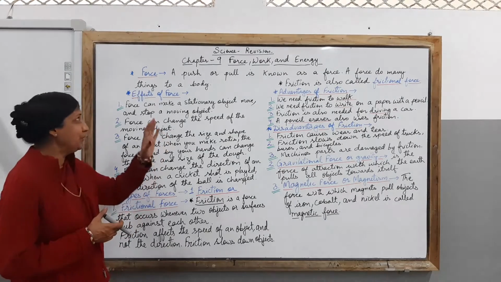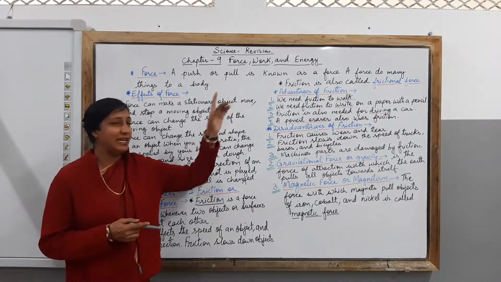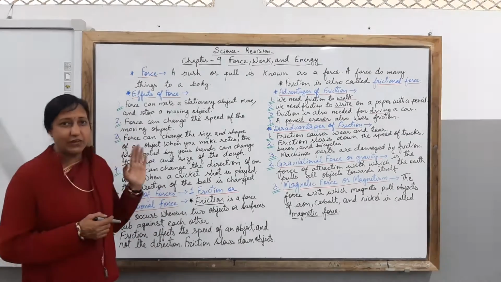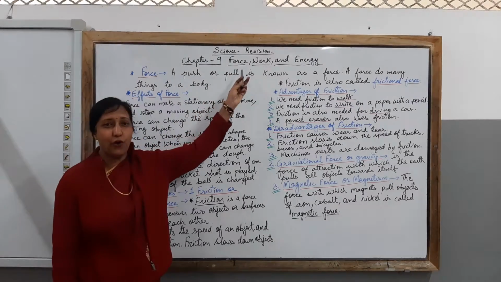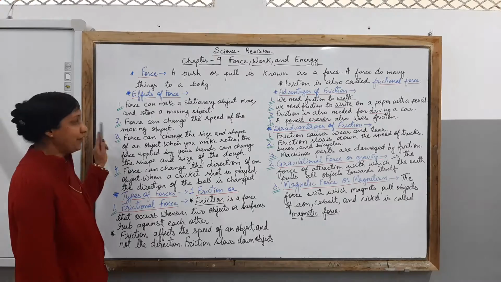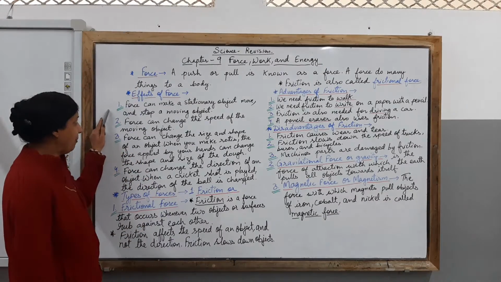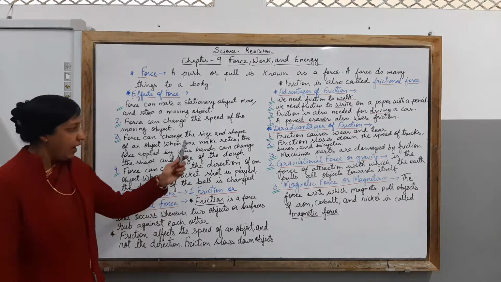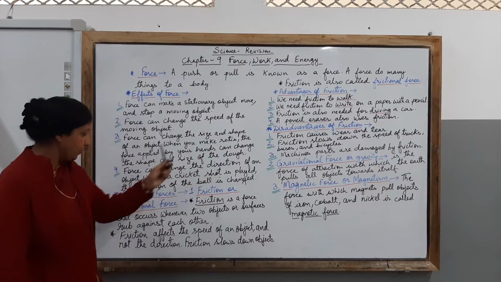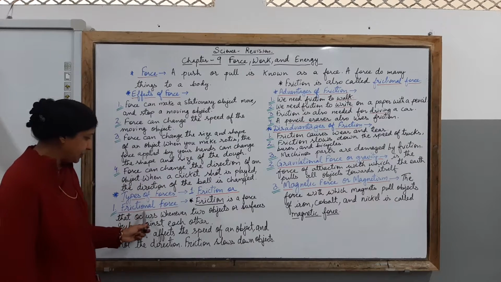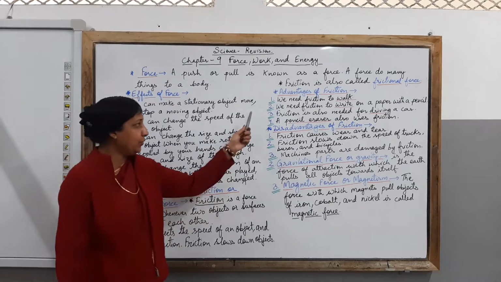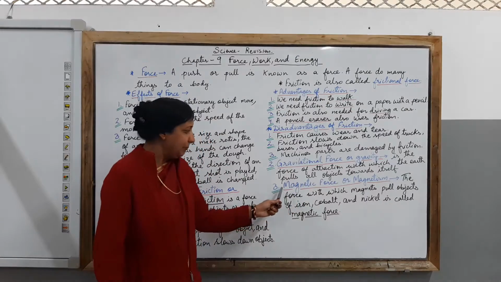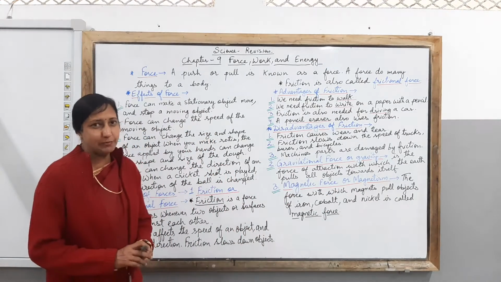In today's class, we are going to do chapter number 9, that is force, work and energy for our annual exam revision. And in today's class children, I will cover the first topic, force. So let's begin to understand children first what is force all about. Then we will know about the effects of force. Then children we will know about the types of forces in our class today. And then finally you will know the types of forces like frictional force, or you can say friction, the gravitational force or gravity, and magnetic force and magnetism. So let's begin to understand.